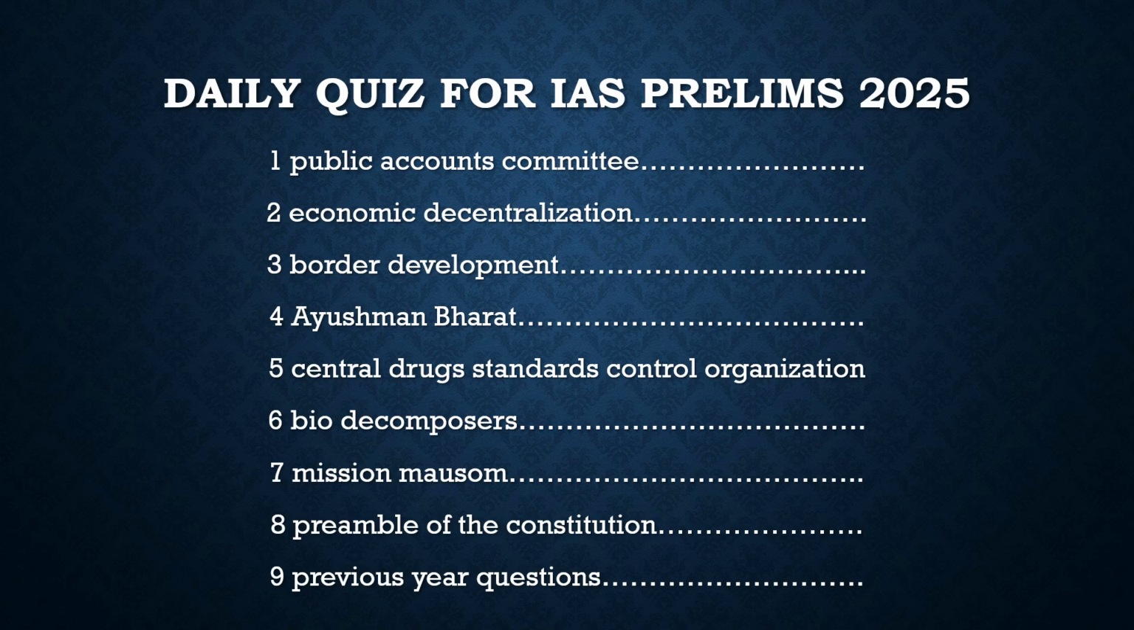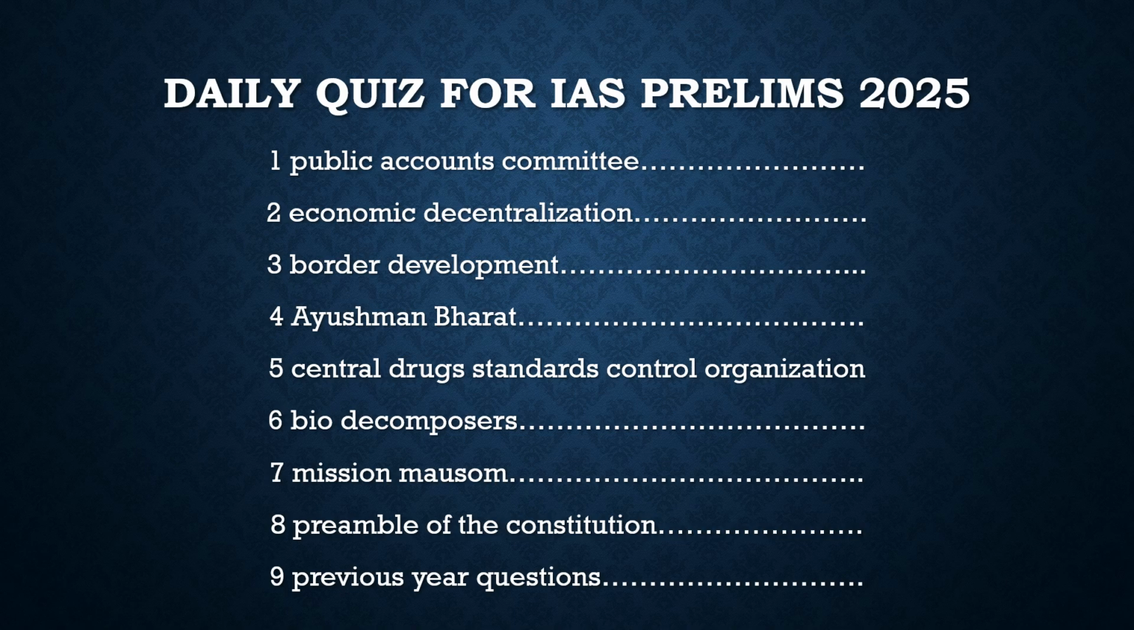Why is it in the news? Because of the new update it has introduced. The new update is that senior citizens above 75 years will be eligible for an extra 5 lakh cover. So this is the new update with respect to Ayushman Bharat, and in the end we will solve some questions with respect to it.